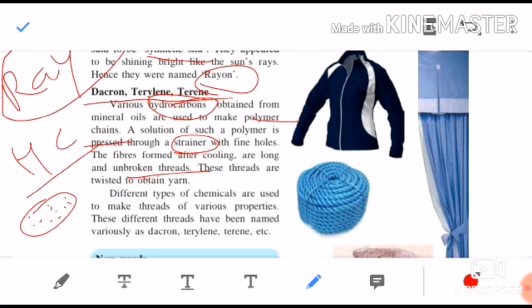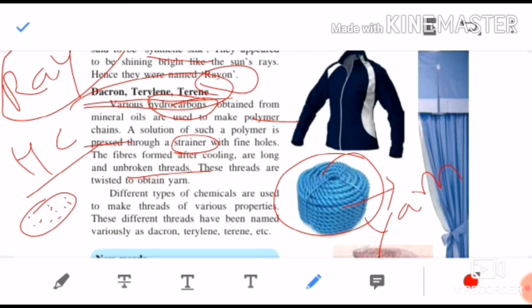These threads are twisted, and they are so long that they are twisted to make a yarn of these threads. Dacron, terylene, terene. Different types of chemicals are used to make threads of various properties. These different threads have been named Dacron, terylene, terene, etc. Remember this: